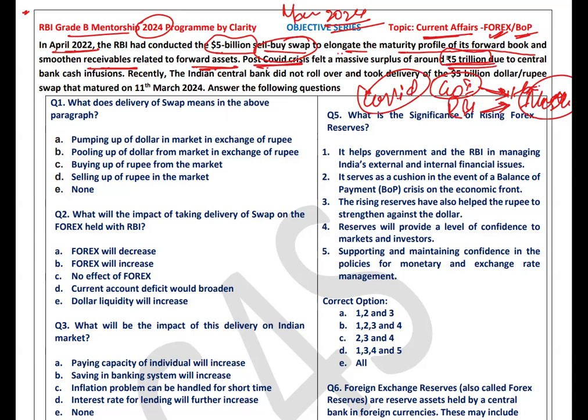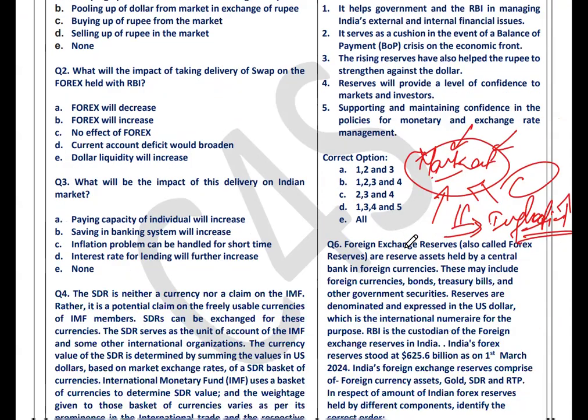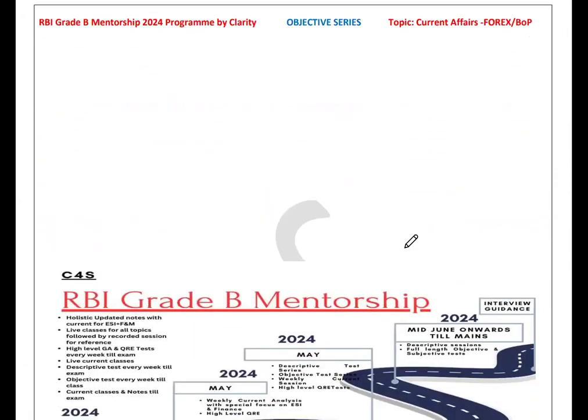But what is the impact? If a market is flooded with lots of money, then what will ultimately happen? It will lead to an increase in inflationary pressure. Lots of money is there in the market, however there are limited products in the market, so somewhere it is leading to inflationary pressure. So, in order to reduce this, RBI has conducted a swap agreement with the market players, with the banks and the financial institutions.